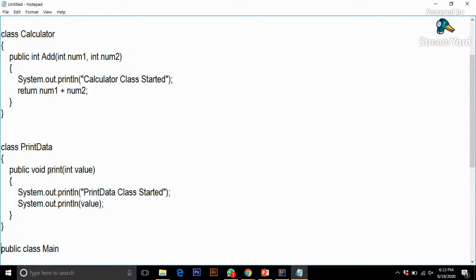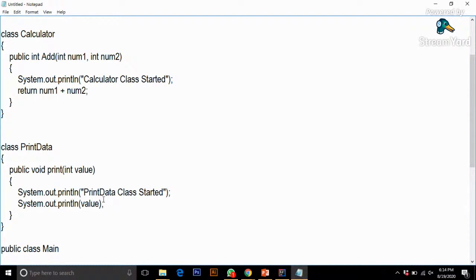defining another method, print, over here. It is public, and it is not returning anything. If you're not returning anything, then the method would be void. So a variable is over here, int value. I have created a statement so that we know that the PrintData class has been started, then the value, and then I have printed the value over here.